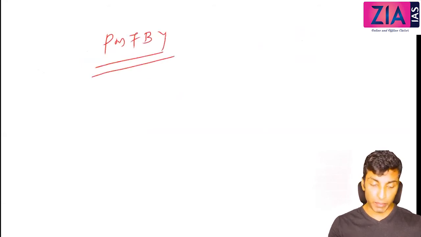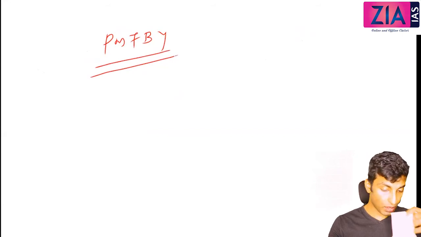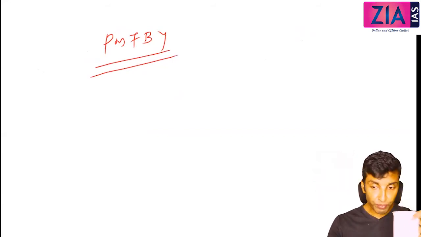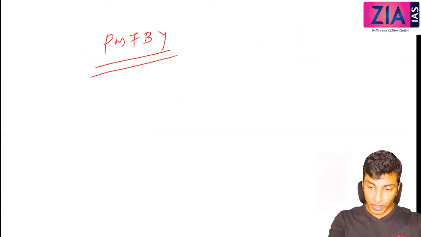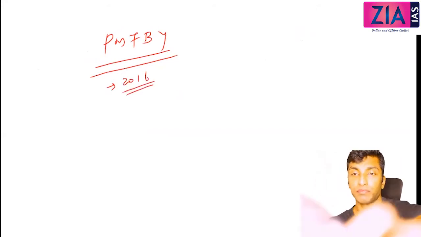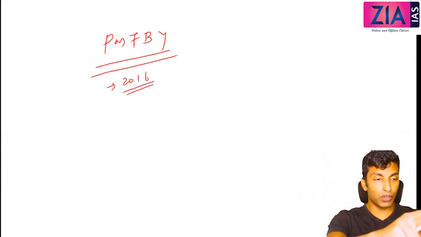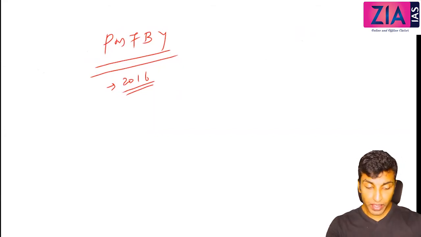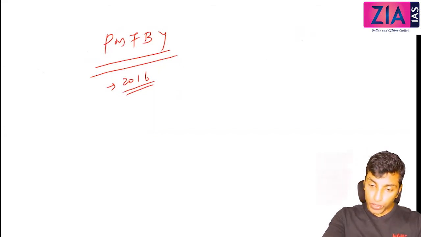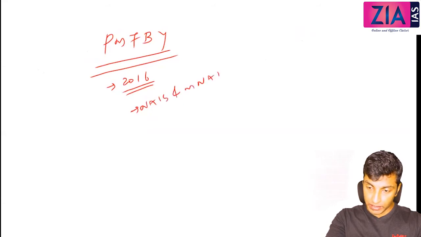Next one, PMFBY, Pradhan Mantri Fasal Bima Yojana. It was launched in the Kharif season of 2016, from June onwards. It replaced both NAIS and MNAIS.